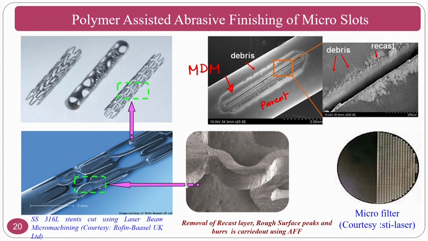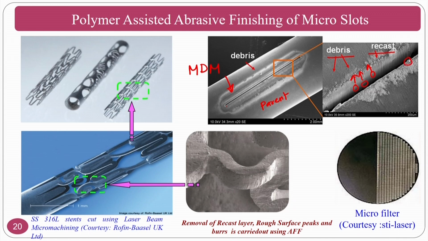As you can see here, a recast layer is there and debris is there. For example, if you are going to use this particular component in biomedical applications, for example, drug eluting stents, what will happen? Your drug is going to elute from this position, and your drug is one type of chemical, and this will react with the debris that is there on the path through which it comes, and it may also loosen, and this debris may also cause a lot of problems to your heart.